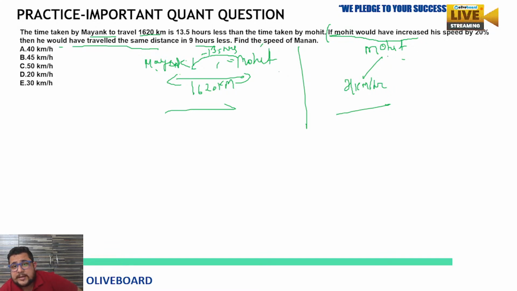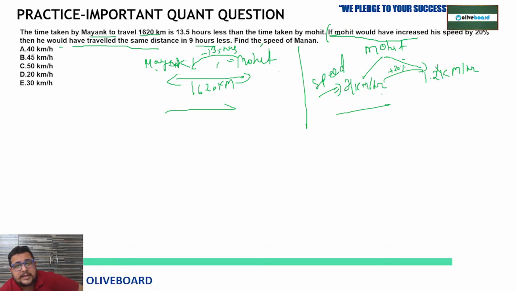So, if he increases his speed by 20%, his speed becomes 1.2x kilometer per hour. Then he would have traveled the same distance in 9 hours less. Means the time taken by Mohit is 9 hours less. So this is the another data. Now what are they asking? Speed of Mayank, means we need to find out the speed of Mayank.